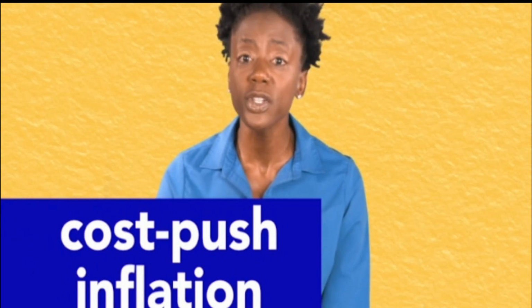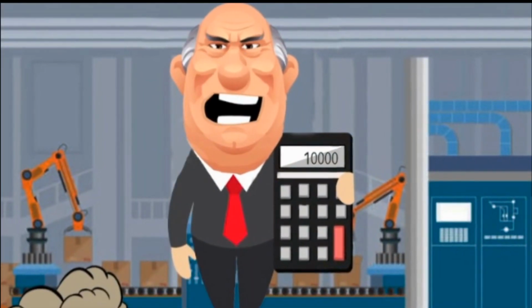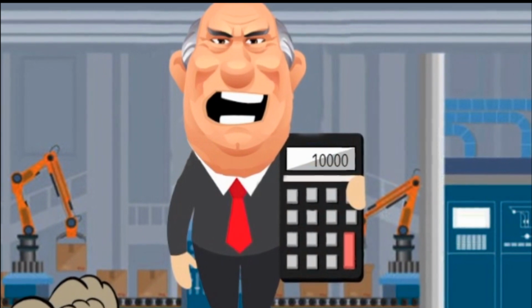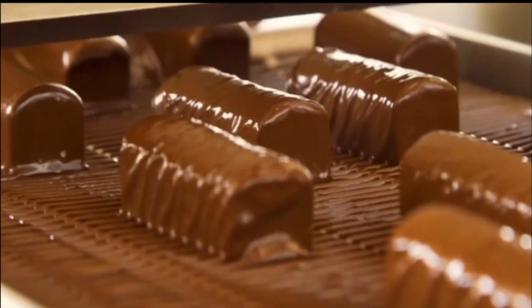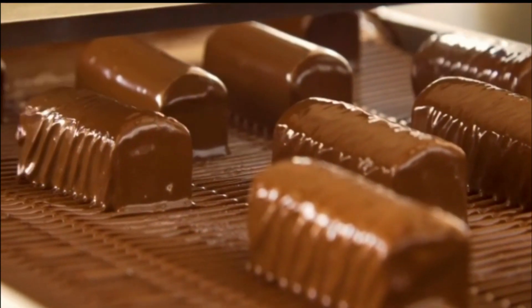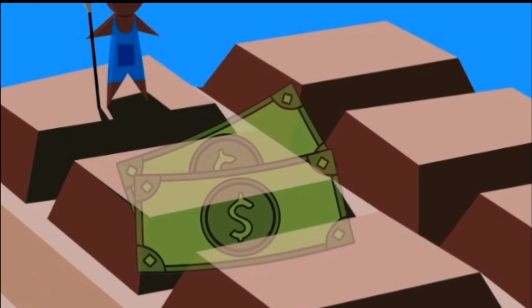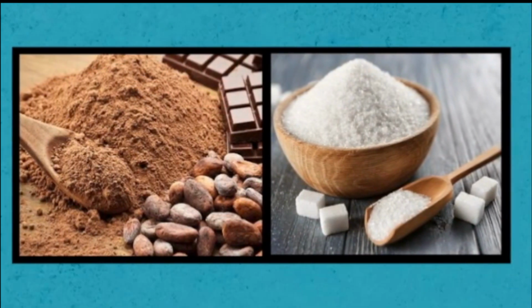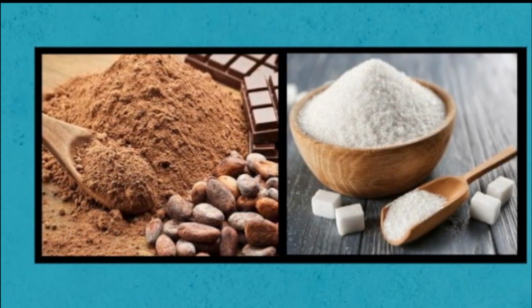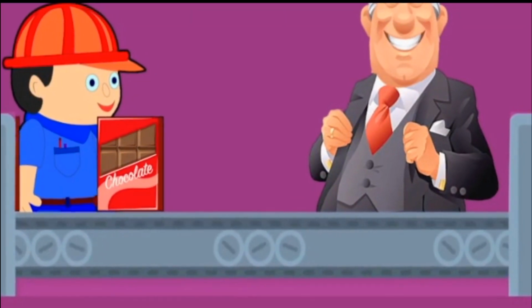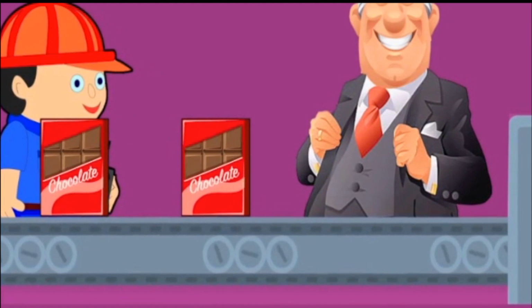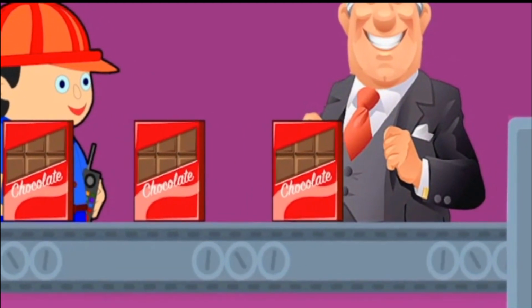The second theory of inflation is known as cost-push inflation, which is when production costs lead to increased prices. We can again illustrate this type of inflation with the example of a chocolate bar. Under cost-push inflation, perhaps the cost of cocoa and sugar has increased recently. As a result, since the materials they're using to make chocolate bars are so expensive, the manufacturers of chocolate bars have a reason to increase the cost of a chocolate bar overall.